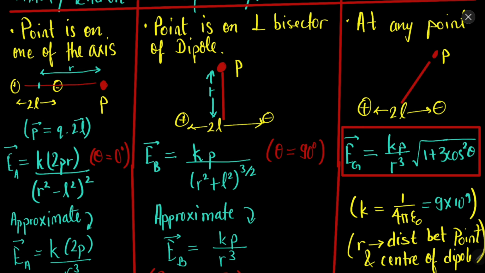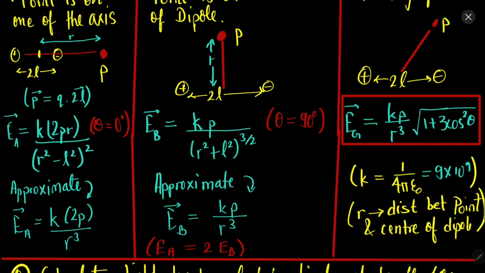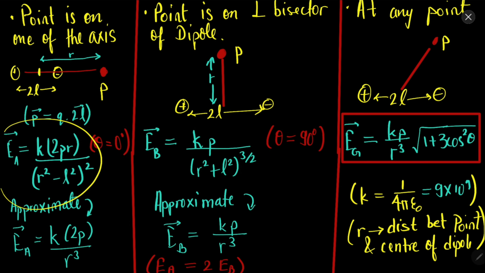Let's say we have this point P here, positive charge here, negative charge here. The distance between the dipole's center and the point is r. Ultimately, when you solve this, you will find that the electric field in the axial position will be equal to k into 2pr upon r square minus l square, where p is the dipole moment.